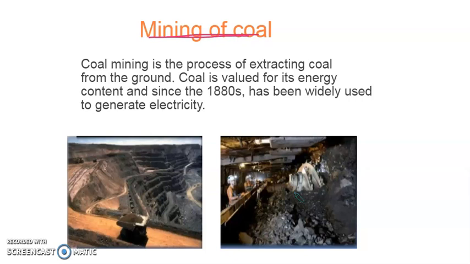So till now we studied about coal, how it is obtained, how it is produced, and from where it is obtained, and various types of coal and its uses.